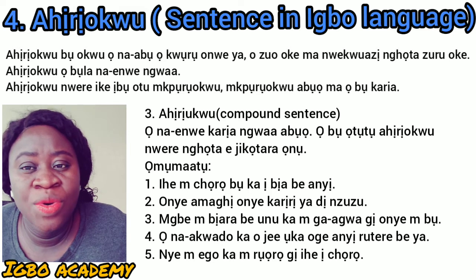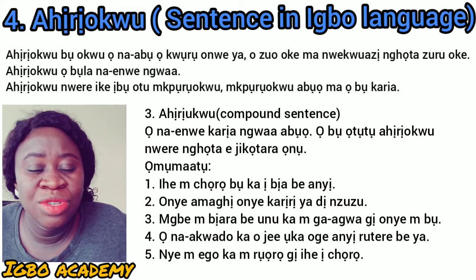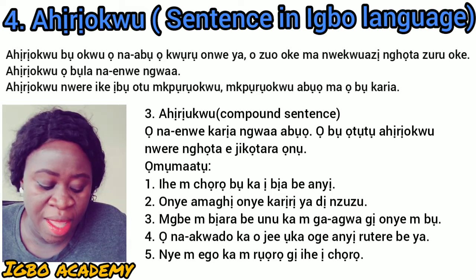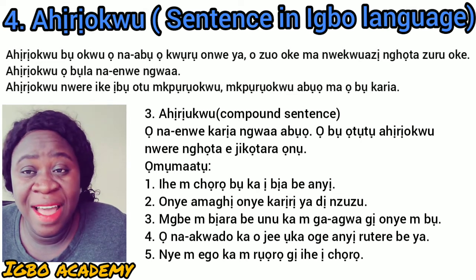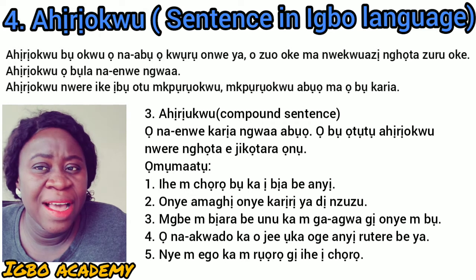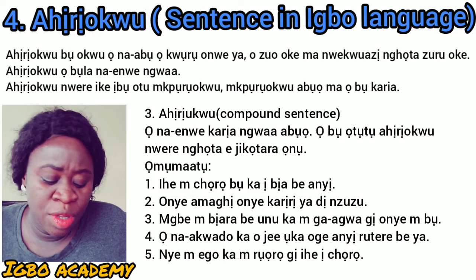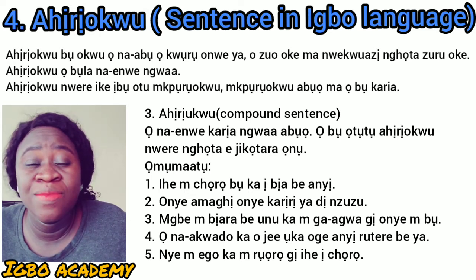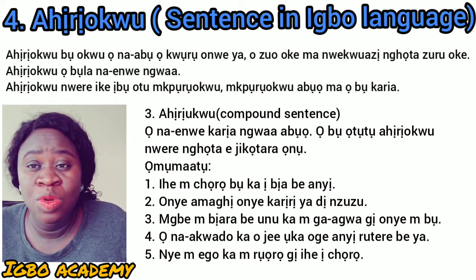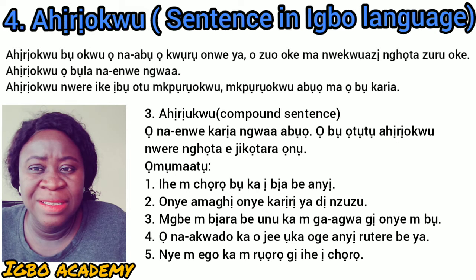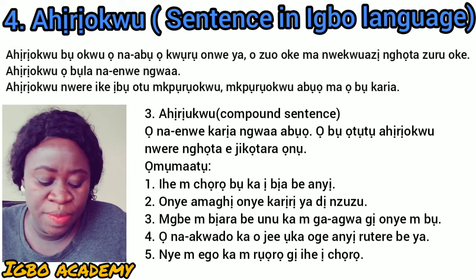But this one has more than two verbs. N'ihi nke a, ọ dị iche. Remember, the previous one has only two verbs, but this one has more than two verbs, and it is called a compound sentence.